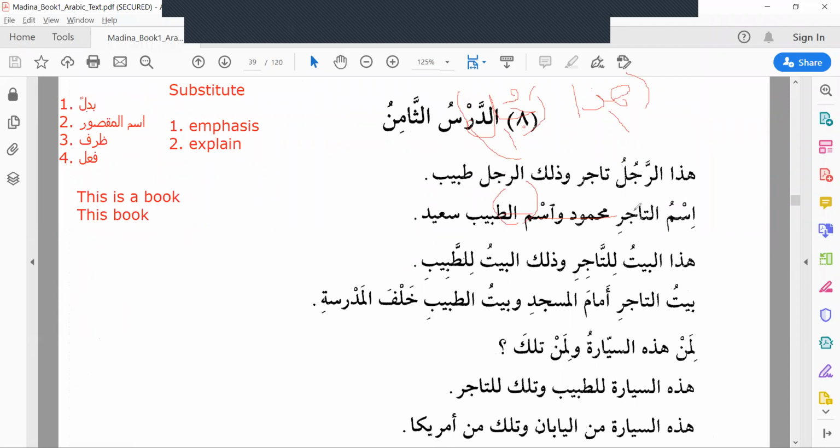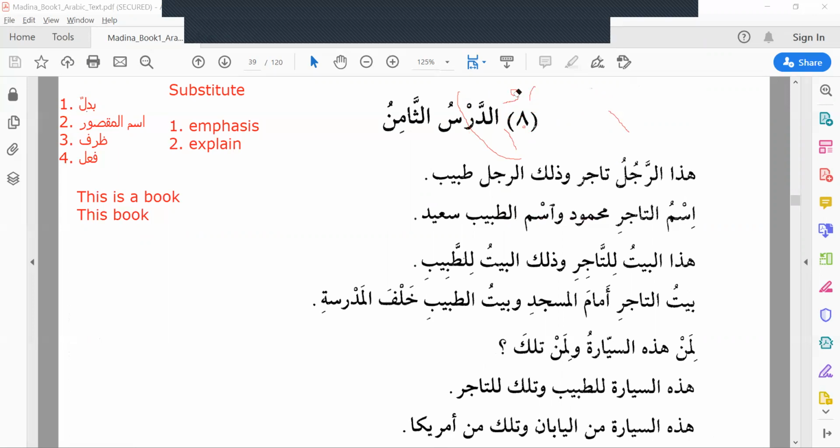Next. وَذَلِكَ الرَّجُلُ. Same. ذَلِكَ means that. Since ar-rajulu is marifa, we have to translate it as "that man".